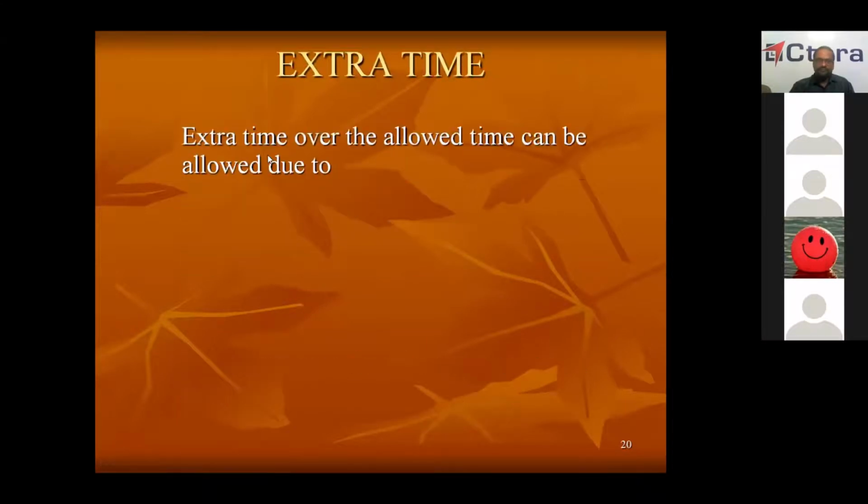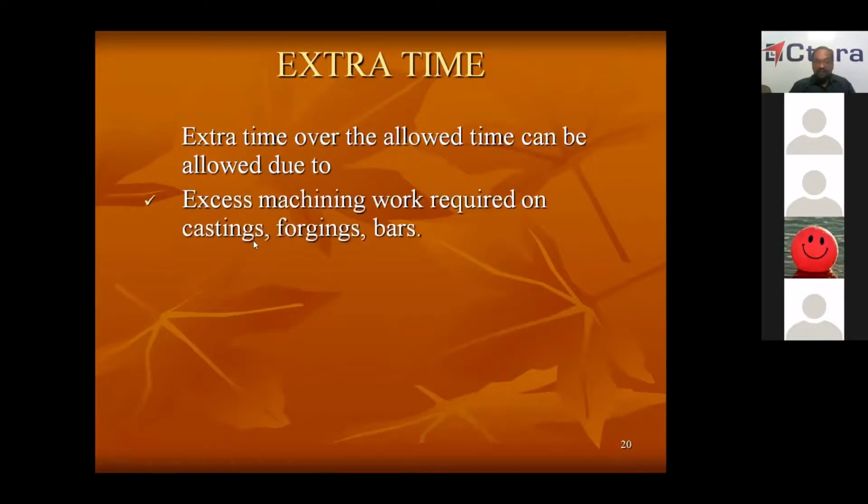Extra time. Extra time over the allowed time can be allowed. Whatever allowed time we have given, over and above that, we can give some extra time also. When excess machining work is required on castings, forgings, bars, etc. Sometimes excess machining work will be there. For example, there are hollow blow holes in the casting. Whenever a blow hole is there, that complete portion you have to turn out. A blow hole is there, and some manufacturing defect is there.